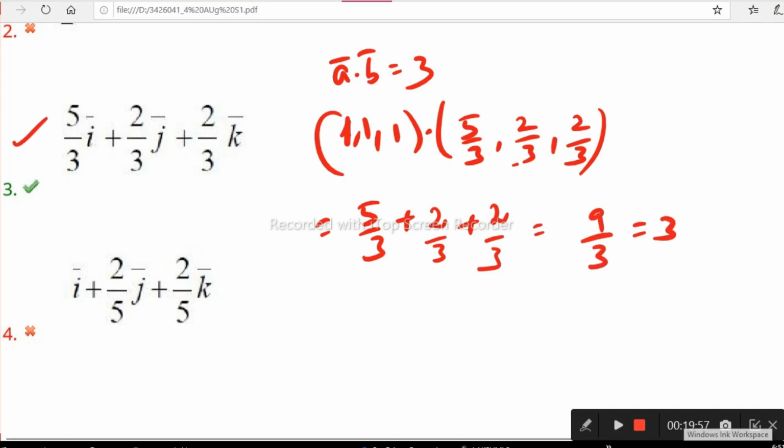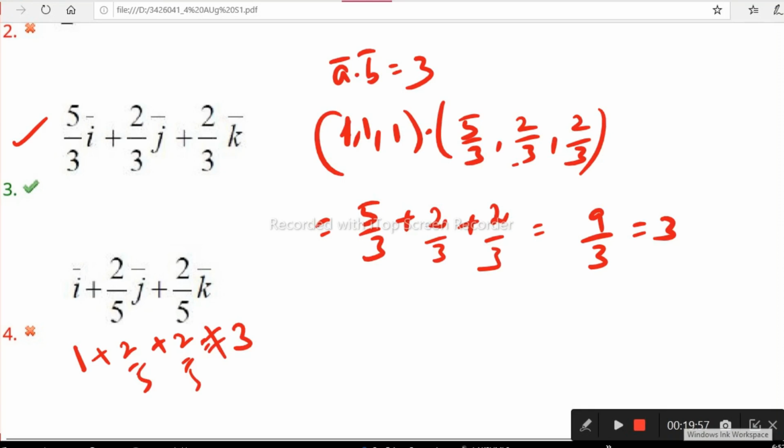You can also check the fourth option, in case. Here the tick mark is placed and we know the option beforehand, but in the examination we wouldn't know. If you verify the fourth option also, 1 into 1 1 plus 2 into 2/5 into 1 2/5 plus 1 into 2/5 2/5. So this is not equal to 3. Okay, so we understood that only the third option works. Option 3 is correct. You can do just option verification, but for that you have to know what the dot product is.